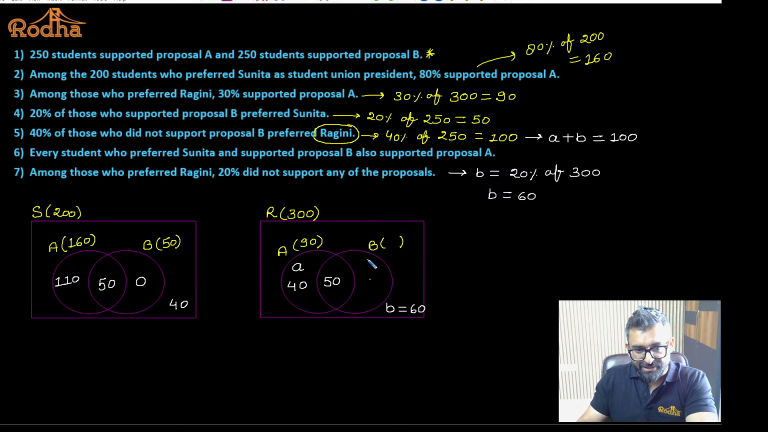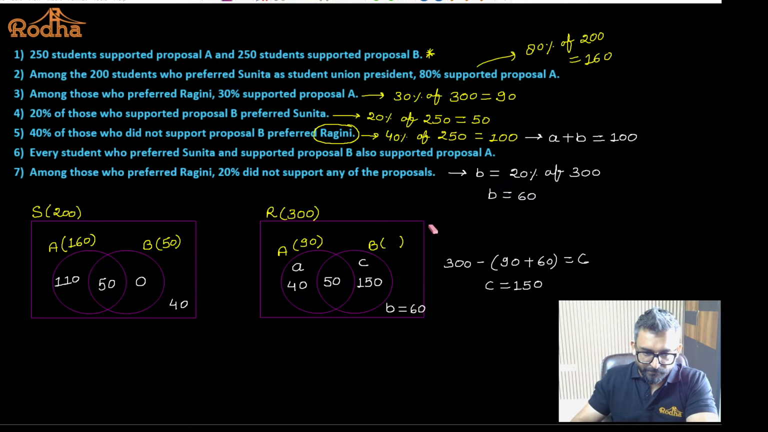So let's say this is C. For the time being, understand, this is C. If I have to find out C, there will be 300 minus 90 plus 60 is equal to C. So C will turn out to be 150. Once you get the value of C, which is 150, the value of B will be equal to what? 210. No, sorry, 200. This is 50, not 60. This is 50, so it will become 200. Okay, and now we are done with the Venn diagram.